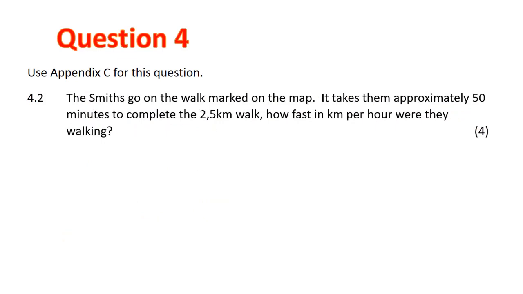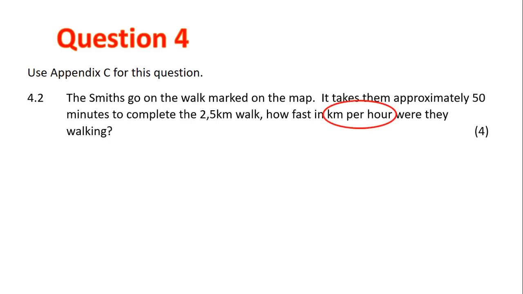4.2. The Smiths go on a walk marked on the map. It takes them approximately 50 minutes to complete the 2,5 walk. How fast in kilometers per hour were they walking? Now they've given you all the information in the question. We don't even have to look at the map. But let's work through this.